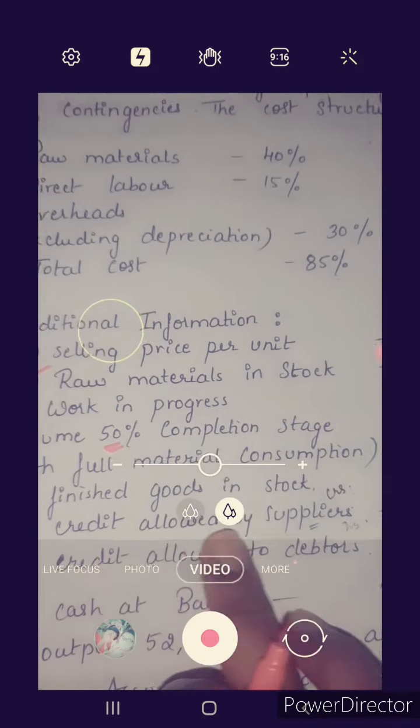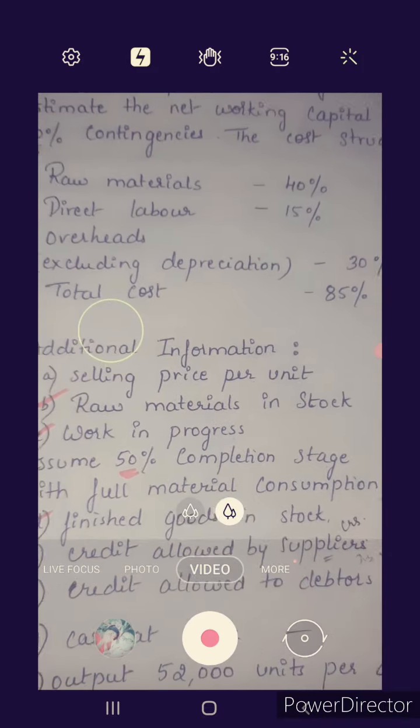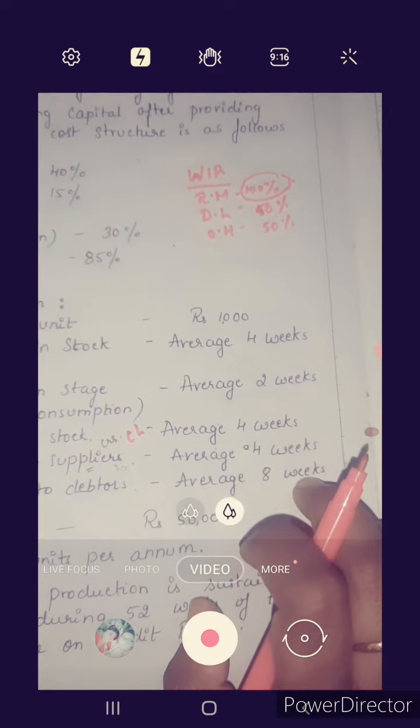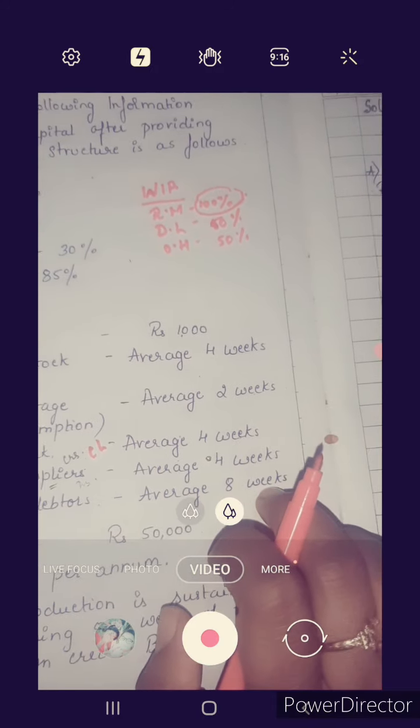Next, credit allowed by suppliers, that is creditors, is a current liability. It doesn't come in current asset. Next, credit allowed to debtors, that is debtors for 8 weeks. Credit is always allowed on total cost.